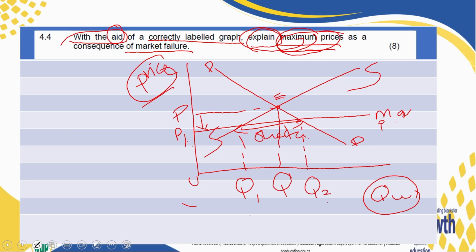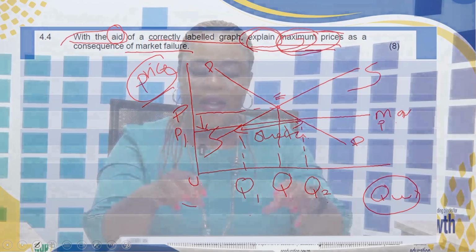Try to use the information that is there in the graph. And what other things might happen? We are going to have illegal markets, which are known as black markets, where goods are sold illegally but at a higher price. So make sure that you know your graphs, you know the effect, you know how to use the graph.